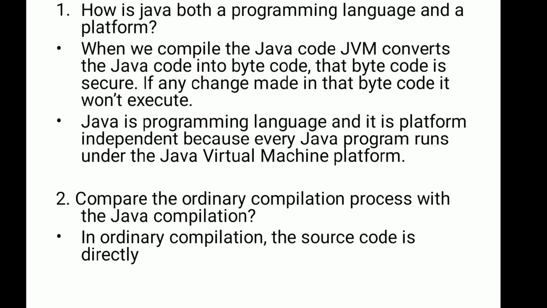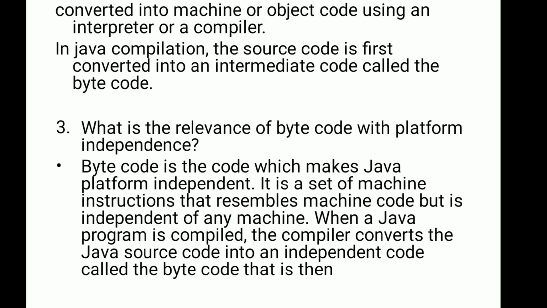We have the next question. Compare the ordinary compilation process with the Java compilation. There you can write, in ordinary compilation, the source code is directly converted into machine or object code using an interpreter or a compiler. And in Java compilation, the source code is first converted into an intermediate code called the bytecode.